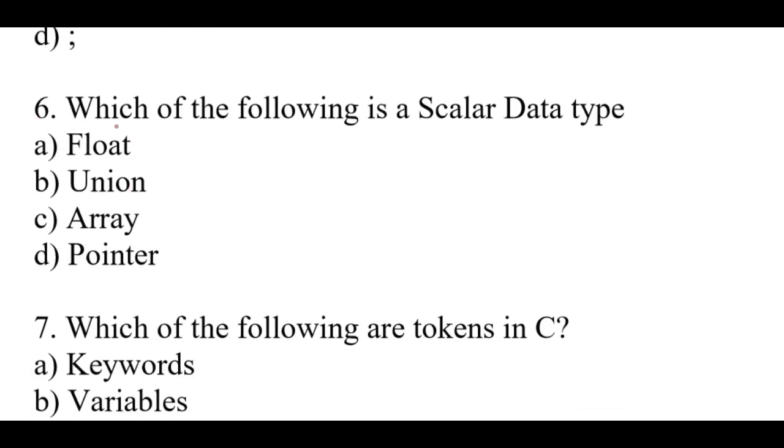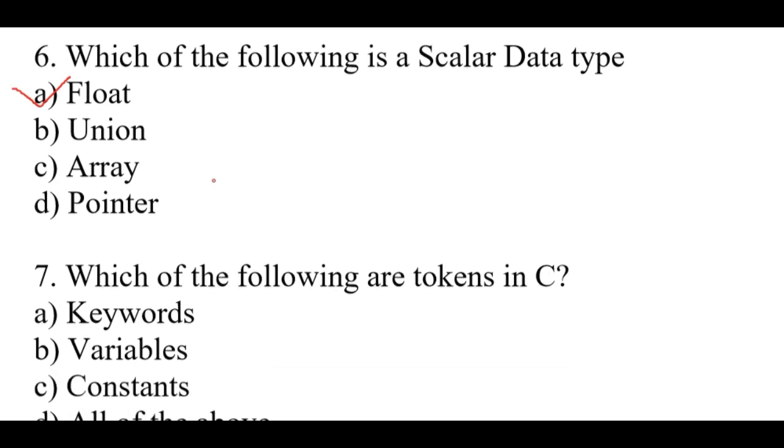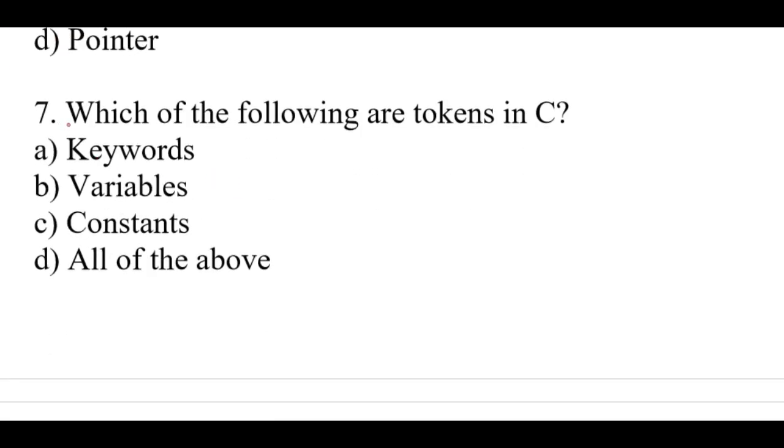Question number 6. Which of the following is a scalar data type? The right option is A. Float. Question number 7. Which of the following are tokens in C?